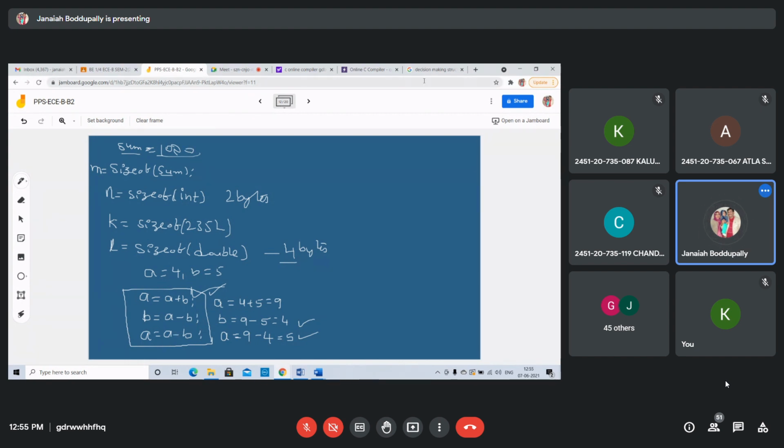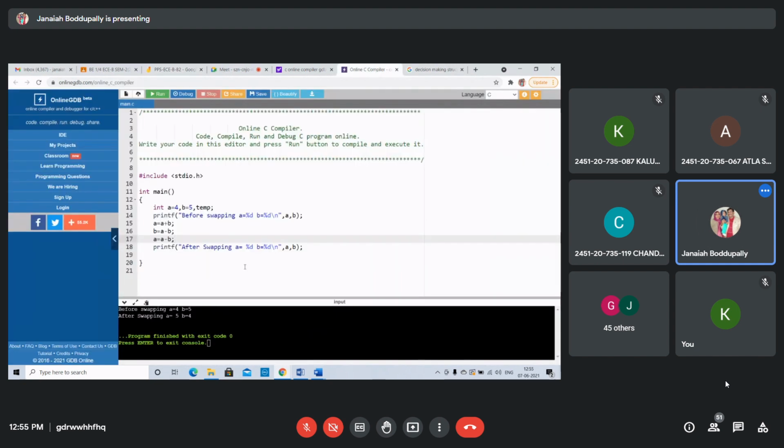Now, see this. So we can take the values from the keyboard also, right? How can you take? Without taking the values before, if you give any values, you can take. So immediately, enter A comma B values.